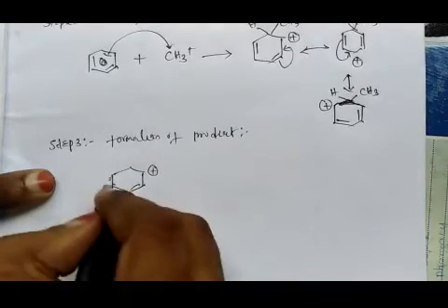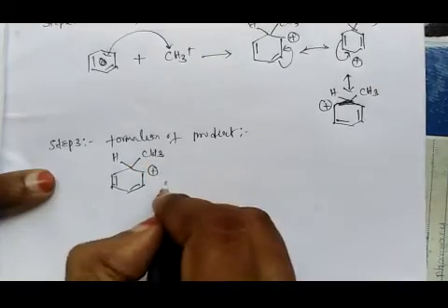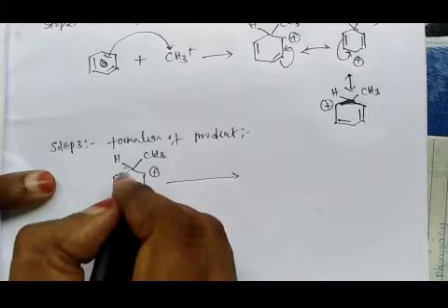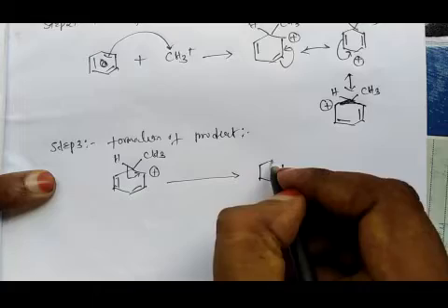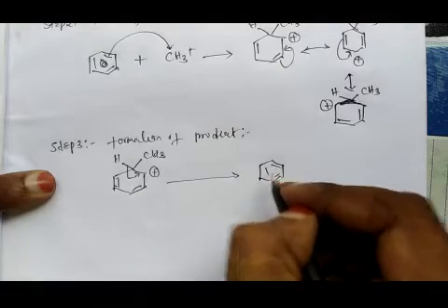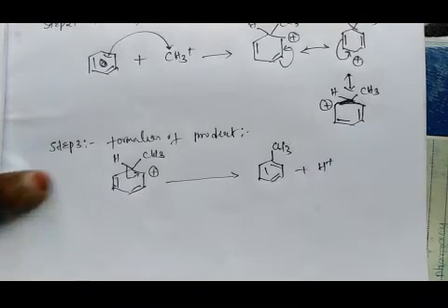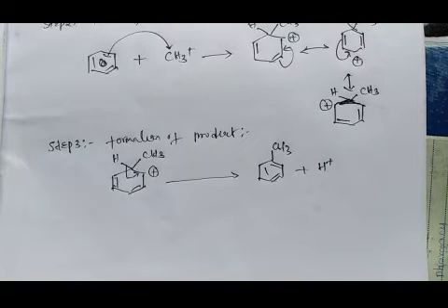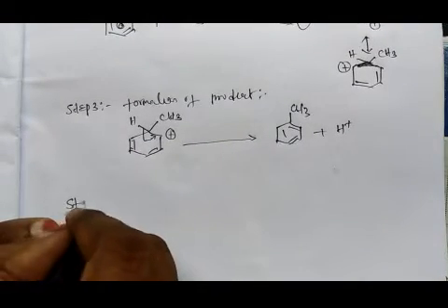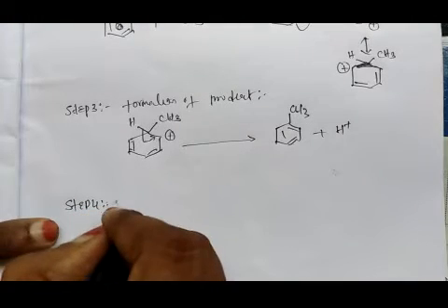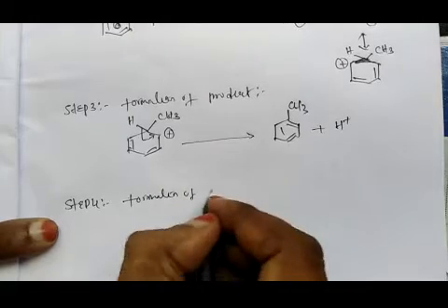So we have this positively charged species, with hydrogen and CH3. The electrons in this carbon-hydrogen bond will shift here, and the positive charge is neutralized. So we will get a double bond here, double bond here, double bond here. We will get CH3 on the ring and we will get a proton. This is the product formation step. Step 3 is completed. Step 4 is formation of catalyst.